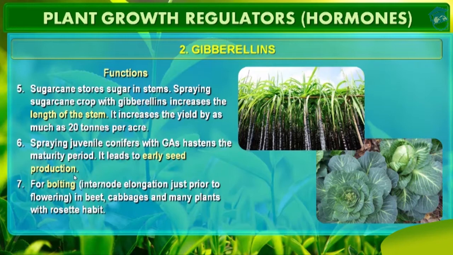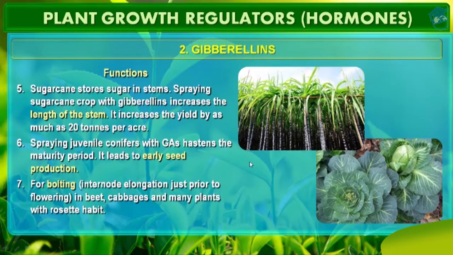And gibberellins also promote bolting. Bolting means internode elongation. And what is internode? Internode is the distance between two nodes. And what is a node? A node is where a leaf arises. So gibberellins are used for bolting, that means for elongating the internode just prior to flowering, specifically in beet, cabbage and many plants with rosette habit. See, this is cabbage which has rosette habit.